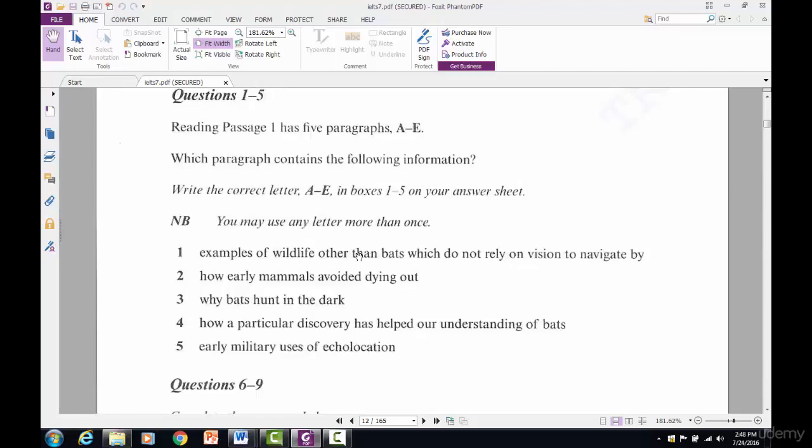Okay? So that's how our paragraph location question works. Really important that you understand that. That's how a paragraph location works. It works exactly that particular way.